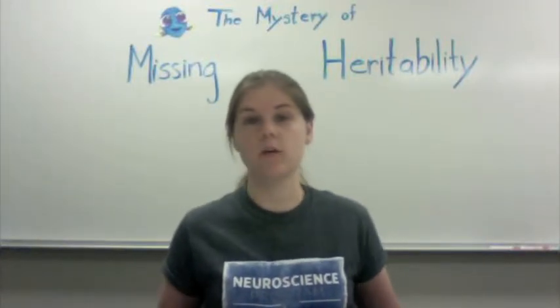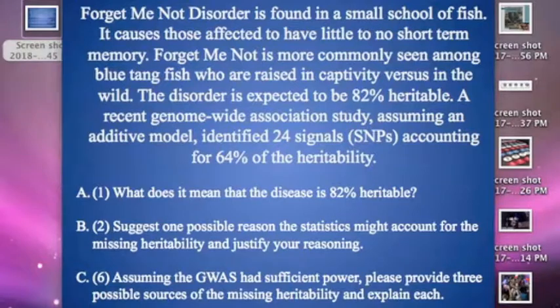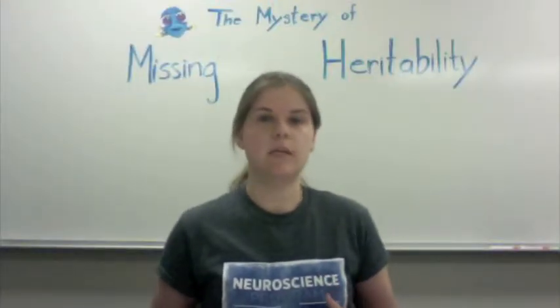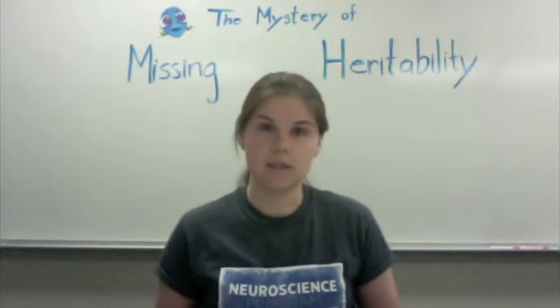So, answer the following questions. A. What does it mean that the disease is 82% heritable? B. Suggest one possible reason the statistics might account for missing heritability and justify your answer. And C. Assuming the GWAS had sufficient power, please provide 3 sources of missing heritability and explain each. So we're going to break down each of these parts and explain a correct answer and also the significance.